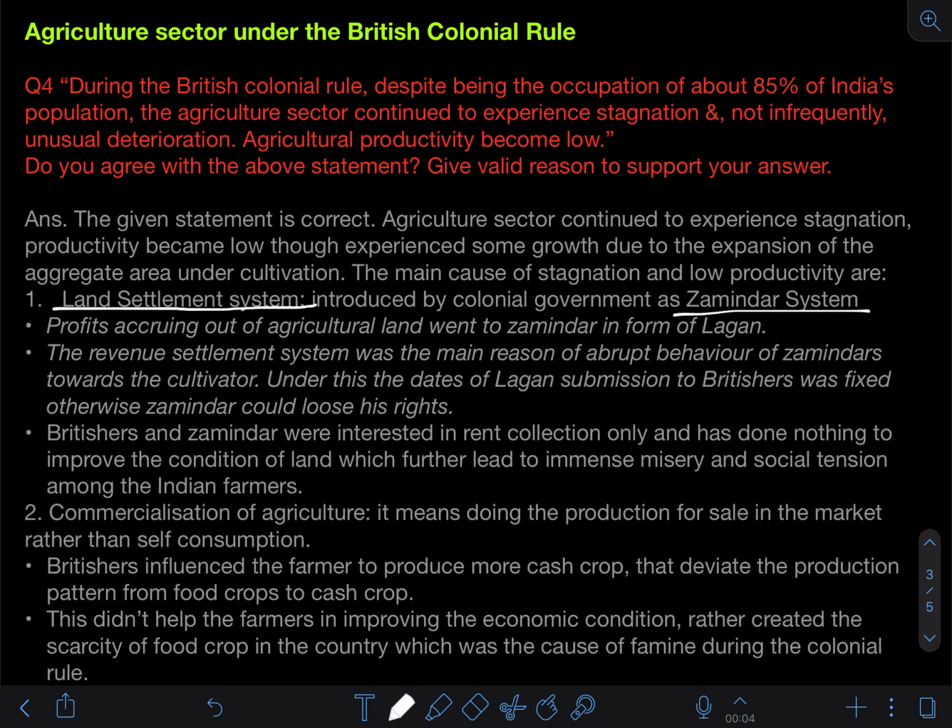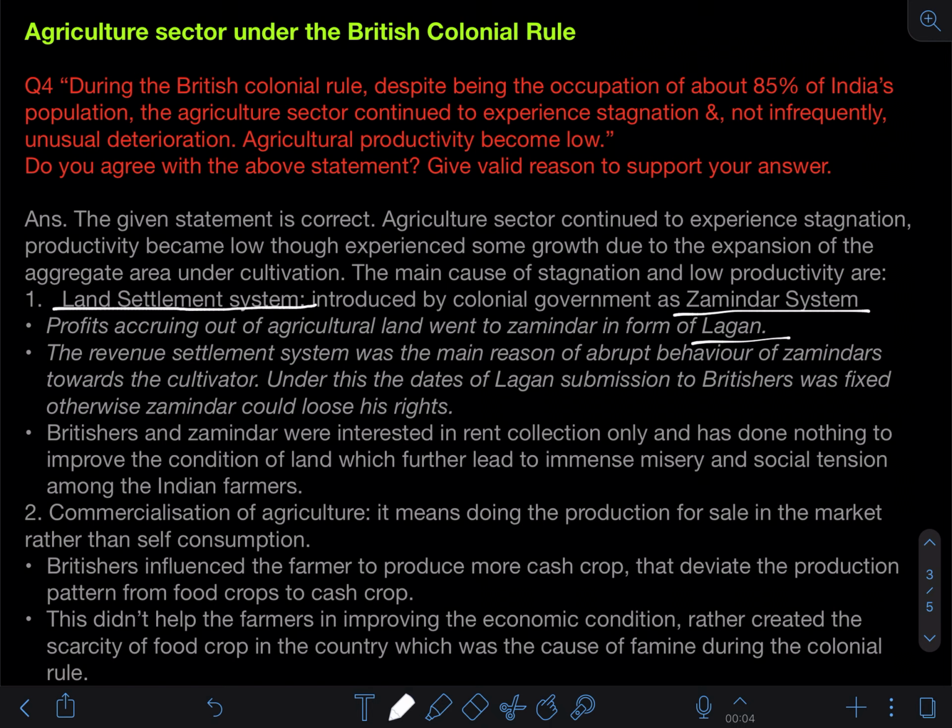The land settlement system was basically introduced by the government of Britishers, the colonial government, where the zamindar system was the most famous system. When we say zamindar system, you must remember the Lagaan movie. The moment any term like this comes, I have mentioned Lagaan also, because the entire Lagaan movie was based on the system that prevailed at the time of Britishers. It's quite clear and significant to understand that system, right? If you have not watched it, kindly go for it. It would help you to understand.